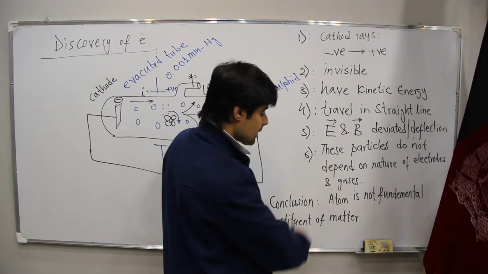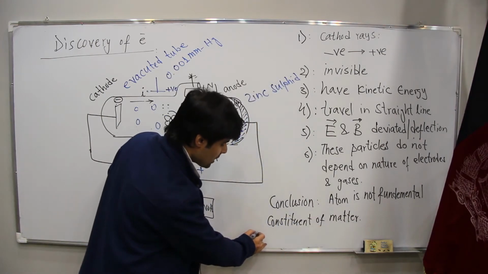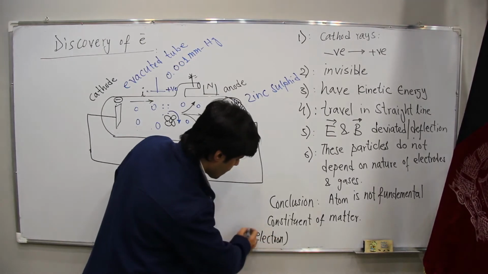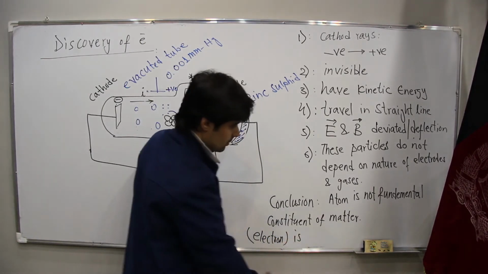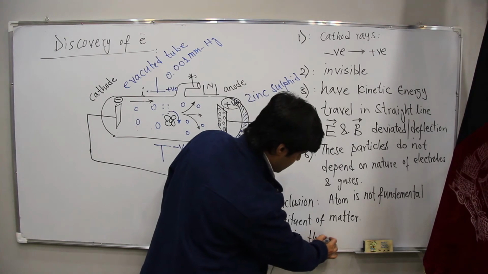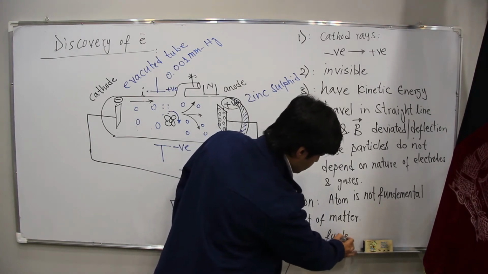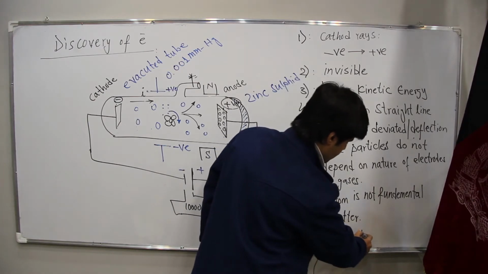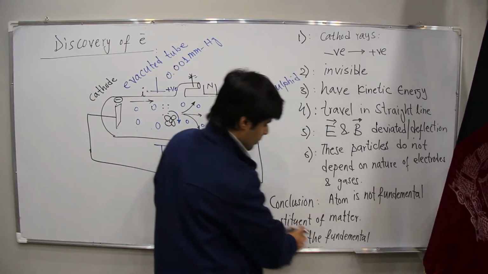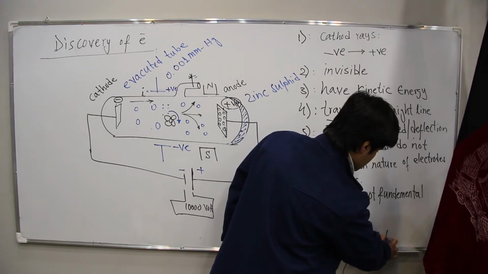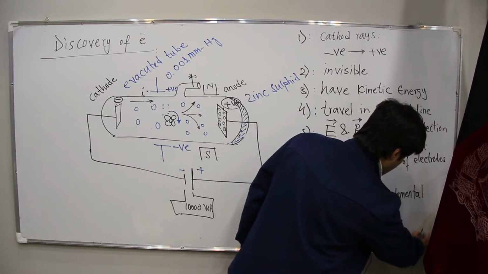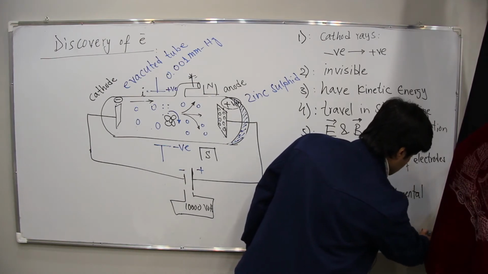He said there is another thing which he named electron. Electron is the fundamental constituent of matter.